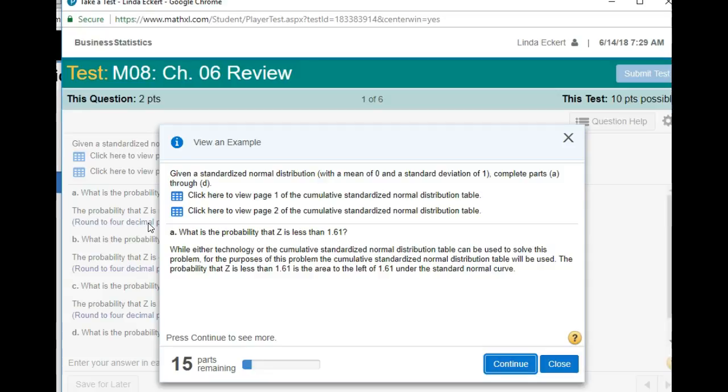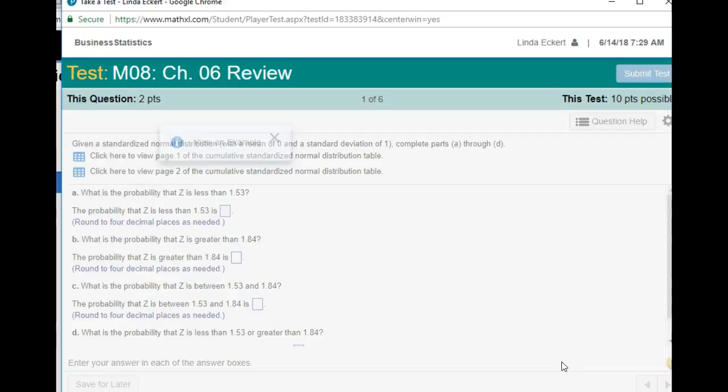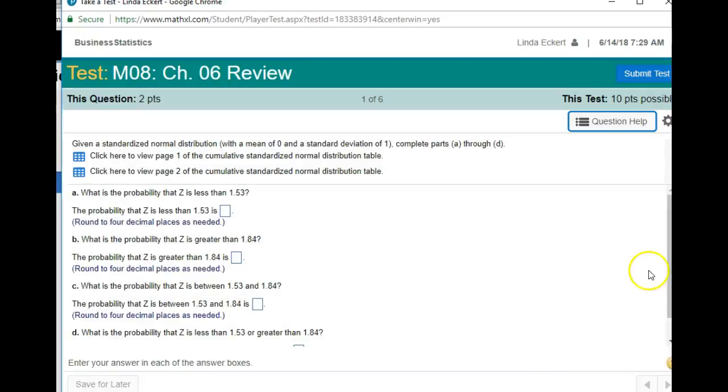It does take time to get to this point, but it's so much easier than struggling and getting frustrated. There's all kinds of help available for you here. So, you know, there's 15 parts to this. That means it's kind of substantial. So go through this and figure out how to do the question. And then you can go back and actually do this question.